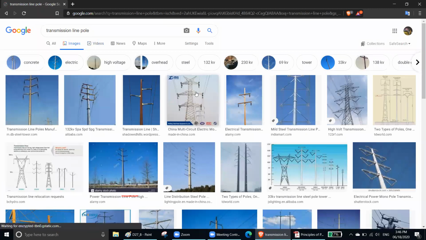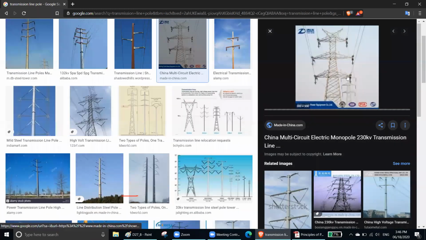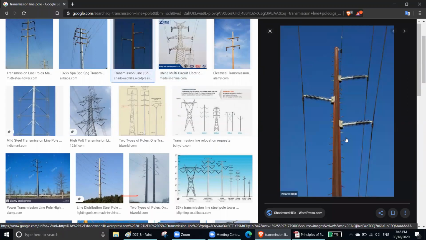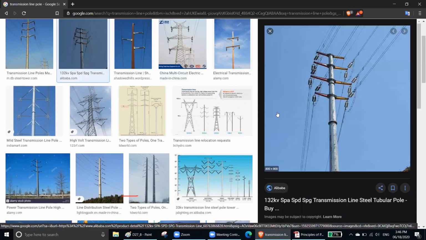Okay, you have seen this, right? This is actually used for bigger voltages. This one is a steel pole. This one is also a steel pole. Steel or RC? Yeah, steel. This is steel. You can see steel pole.